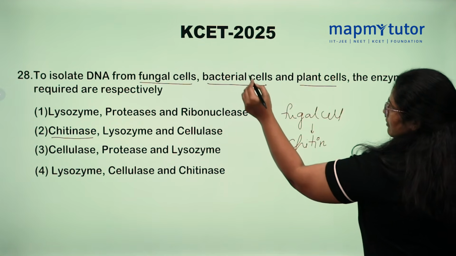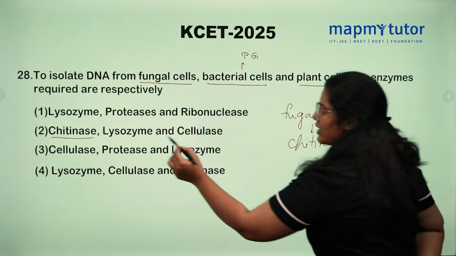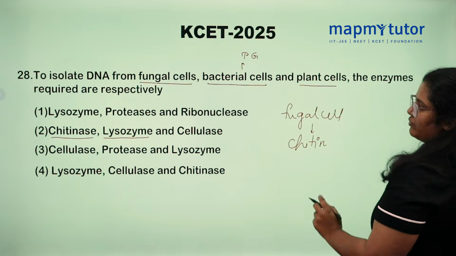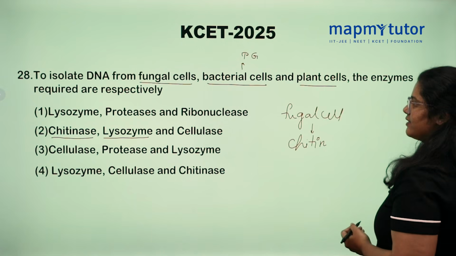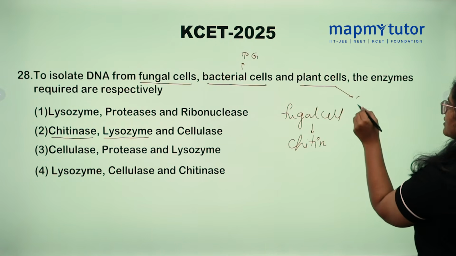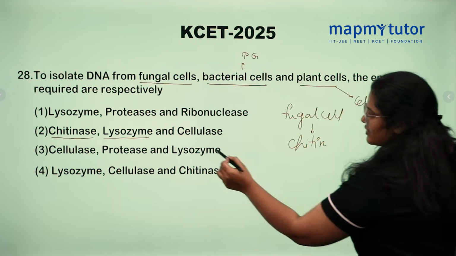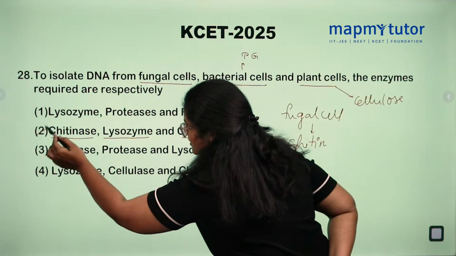Later, bacteria. Bacterial cell wall is made up of peptidoglycan and require lysozymes to extract the DNA from bacterial cell. Later, plant cell. As we know, plant cell wall is made up of cellulose. So, cellulase is required. So, option 2 is correct here.